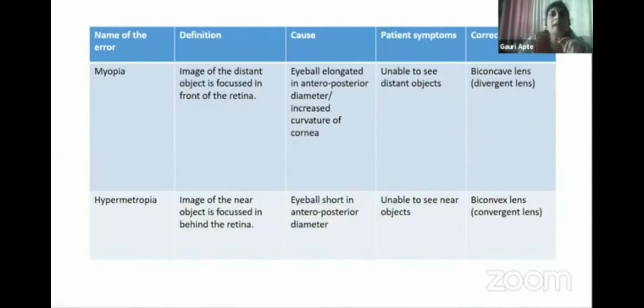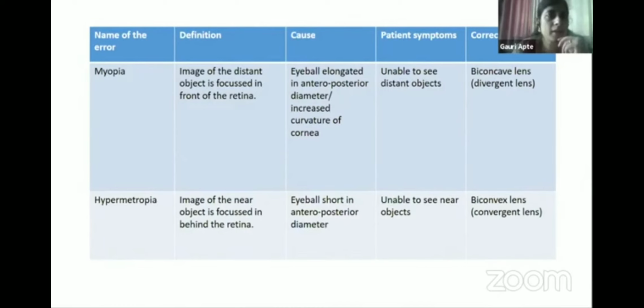And you can make a table like this, wherein you can include the name of the error, refractive error. What is the definition of it? What is the cause of this error? What are the symptoms by the patient? Like in myopia, unable to see distant objects. Okay, and what is the correction for the error? So if you make a table like this, you can easily revise it in very less time.